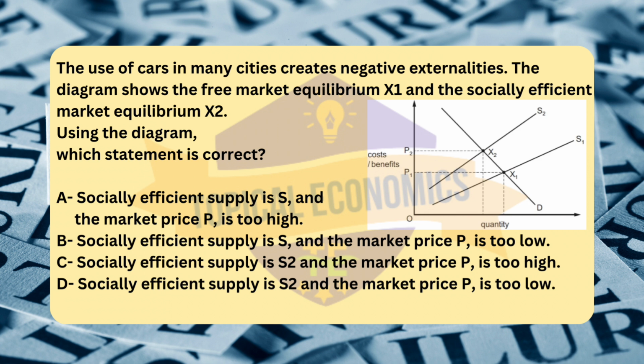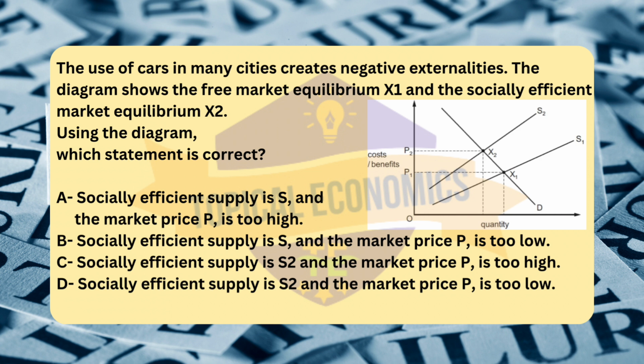The use of cars in many cities creates negative externalities. The diagram shows the free market equilibrium x1 and the socially efficient market equilibrium x2. Using the diagram, which statement is correct? A. Socially efficient supply is S1 and the market price P1 is too high.